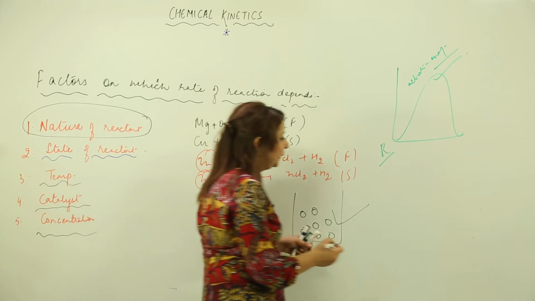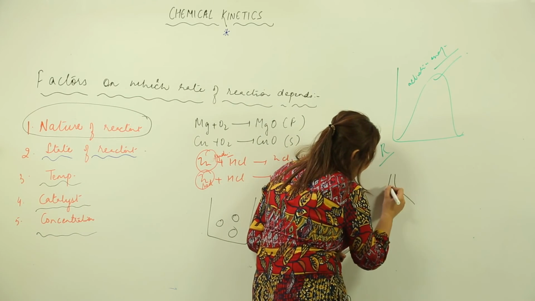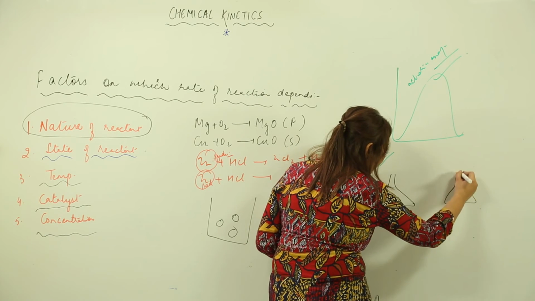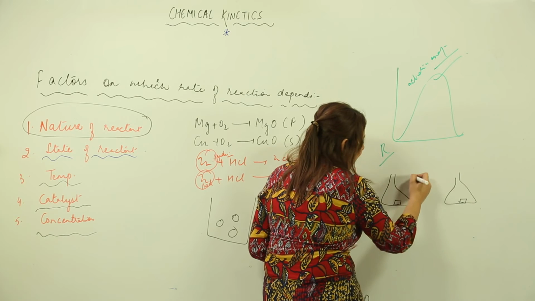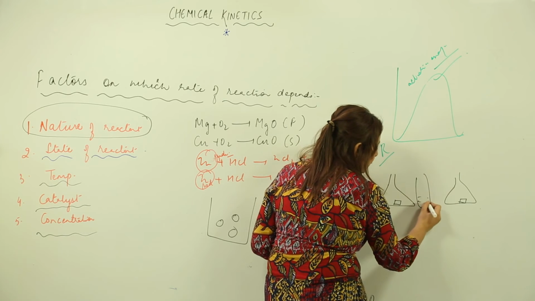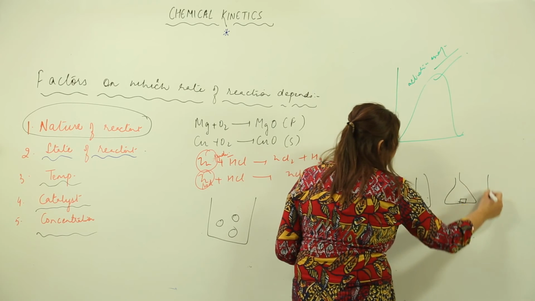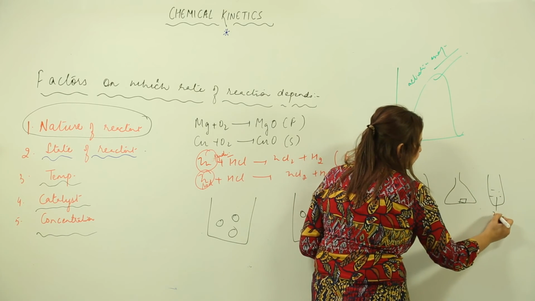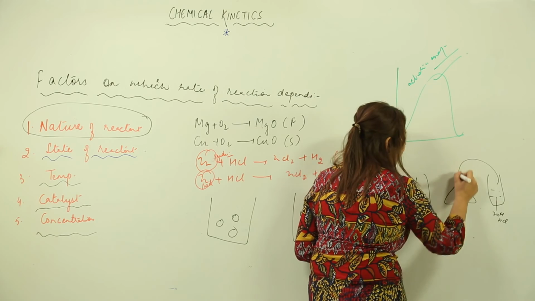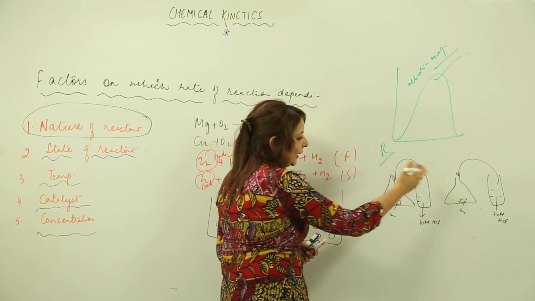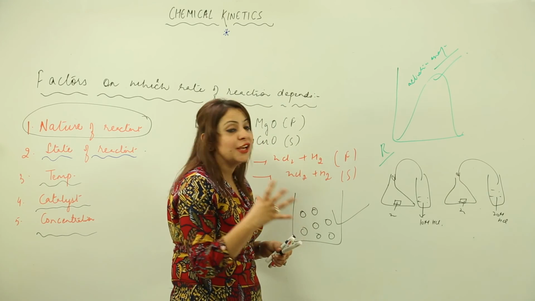See one more example. I have a flask in which I have zinc. I have another flask, again with zinc in it. I have 10 molar HCl solution, and in another I have, suppose, 20 molar HCl solution. I add HCl to each. So what kind of change do I get to see?